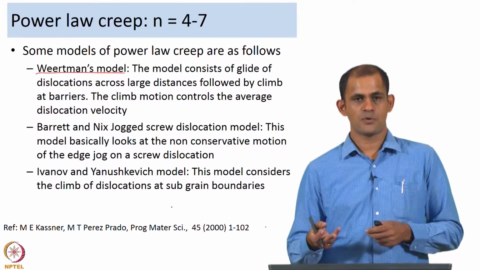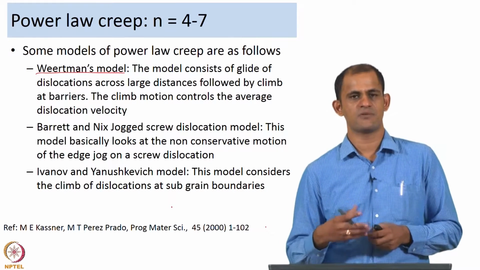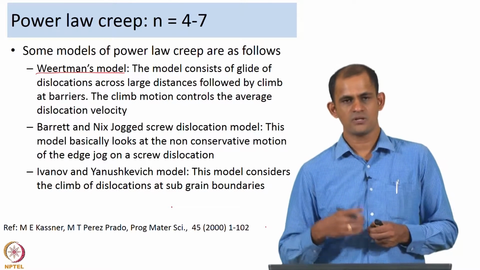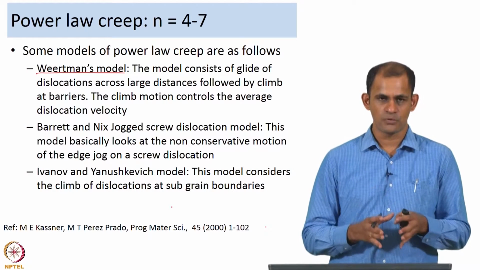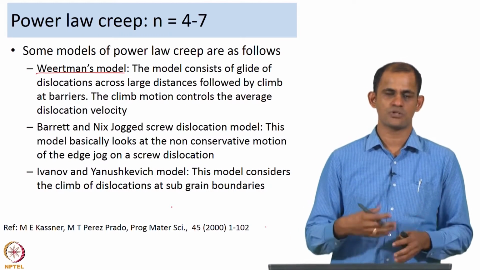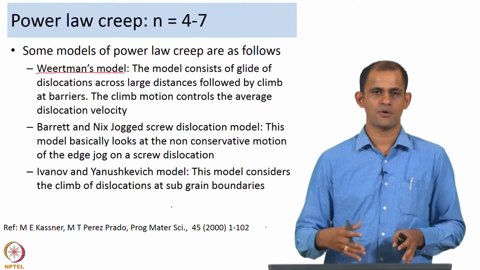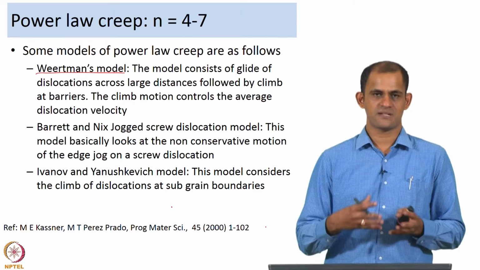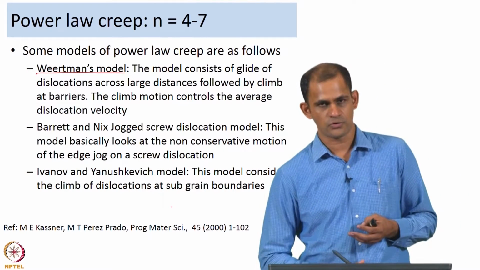Another model that has been proposed is by Ivanov and Anushkevich, and this model basically considers the climb of dislocations at subgrain boundaries. Ivanov and Anushkevich said that the presence of subgrain boundaries acts as a barrier to dislocation motion, and in their model the climb of dislocations at the subgrain boundaries is what would determine the stress exponent, and this is what would generally give you a stress exponent in the range of 4 to 7.